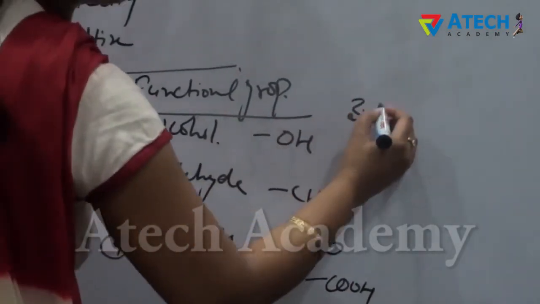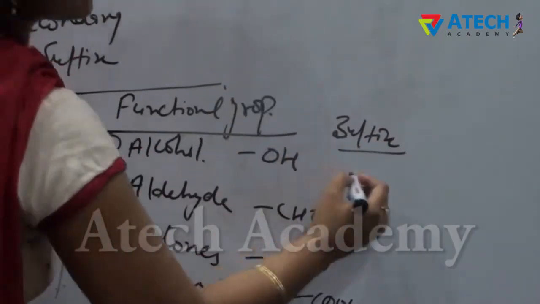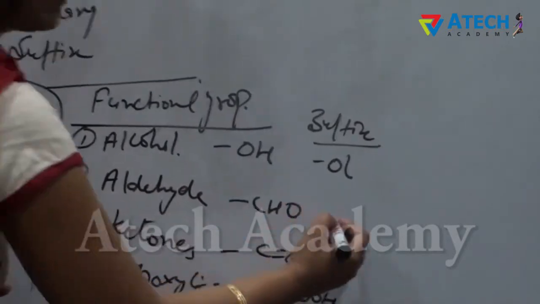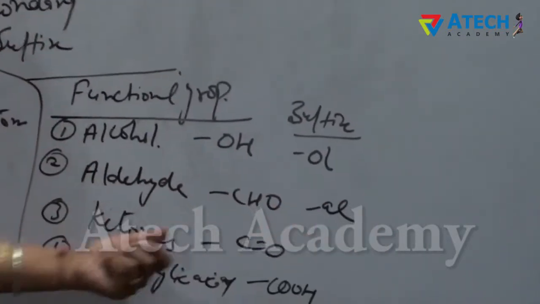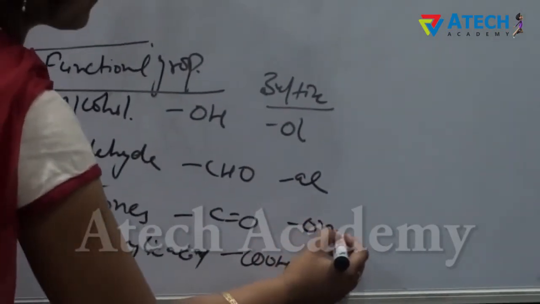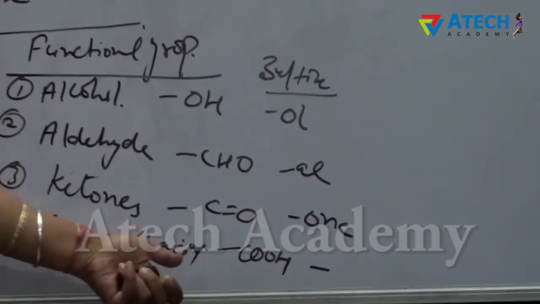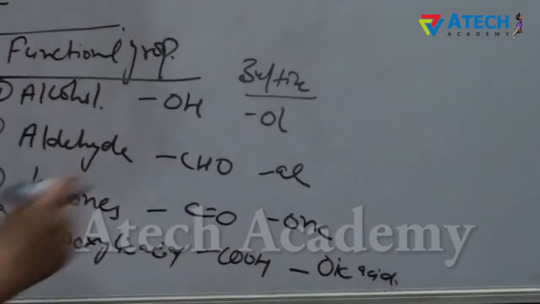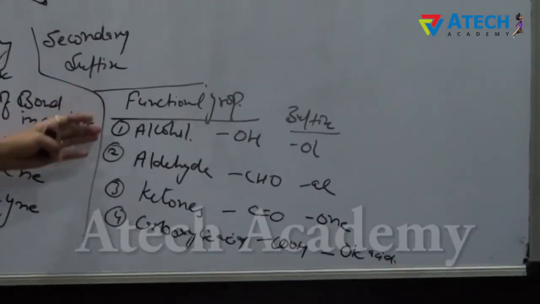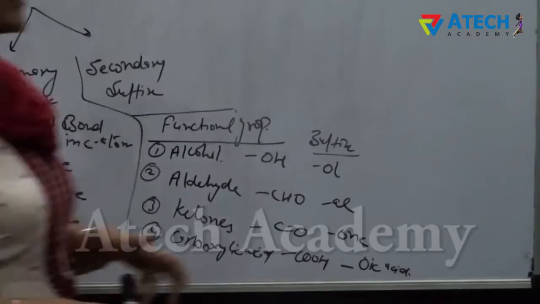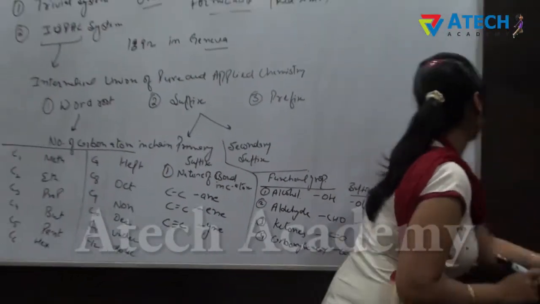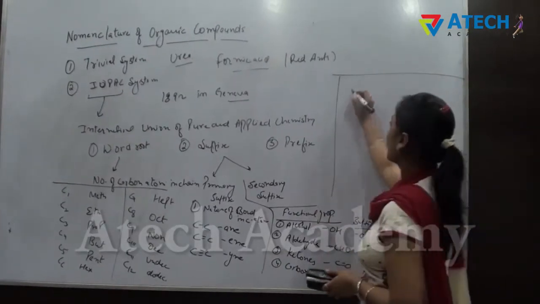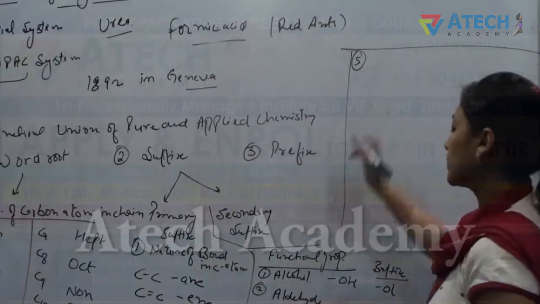The suffix we use is -ol for alcohol, and for aldehyde we use -al. For ketones it is -one, and for carboxylic acid we use -oic acid. There are also different functional groups. We can write them if I make a table of organic functional groups, these are